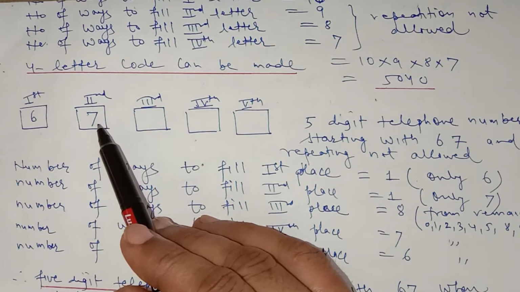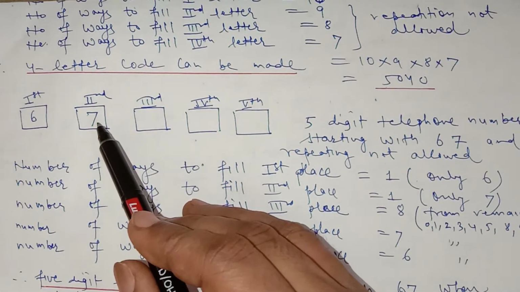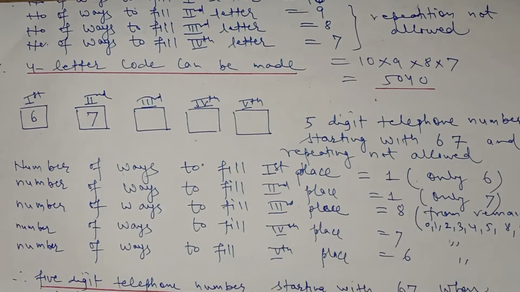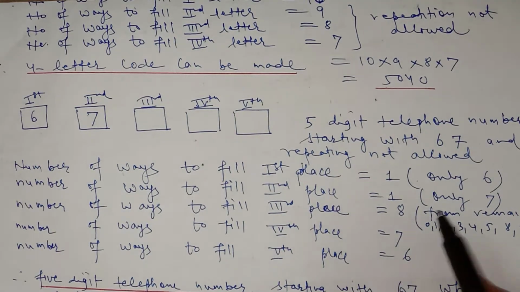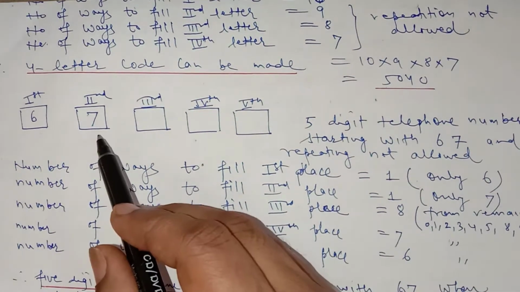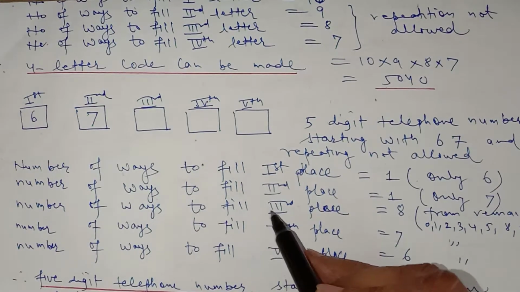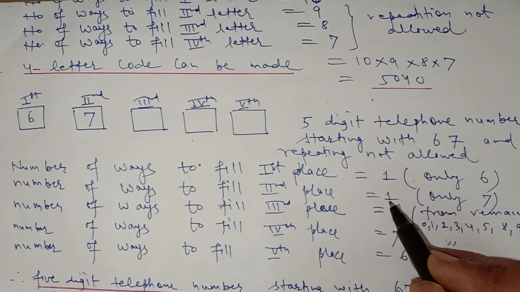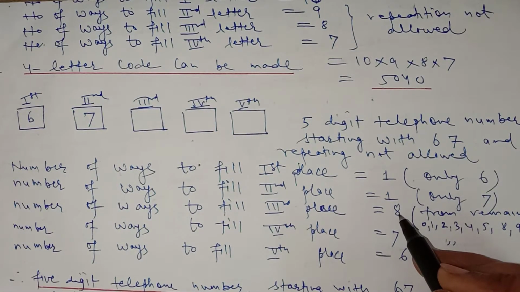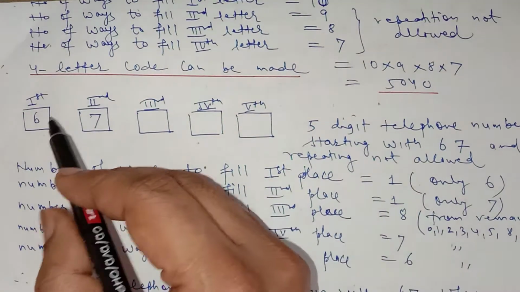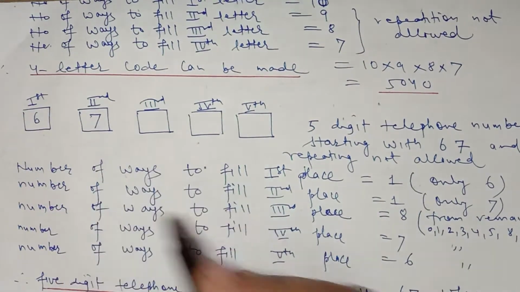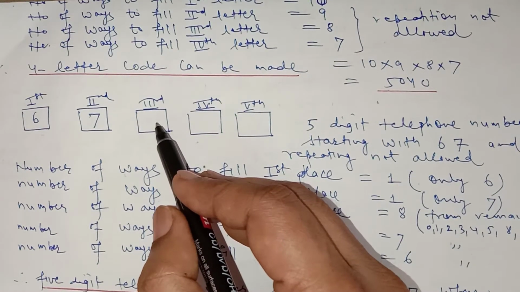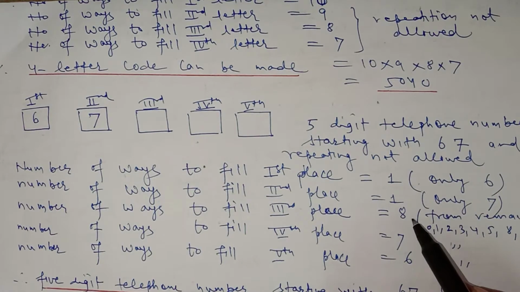Now the second place is also fixed, because the number is starting with 67, and therefore the number of ways we can fill the second place is only 1, because we can use only 7 here. Now the number of ways we can fill up the third place is 8, because we have the digits 0 to 9, that is total 10 digits, and from those 10 digits we have used 2 digits, so we have only 8 digits remaining which can be placed here. So how many options do we have to fill up the third place? We have 8 options.